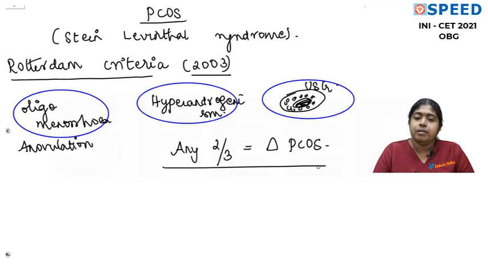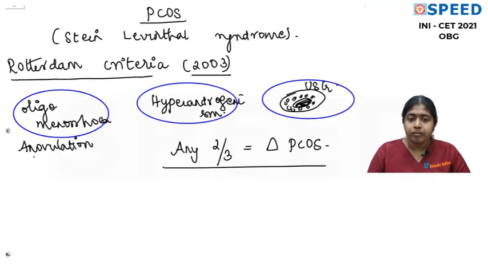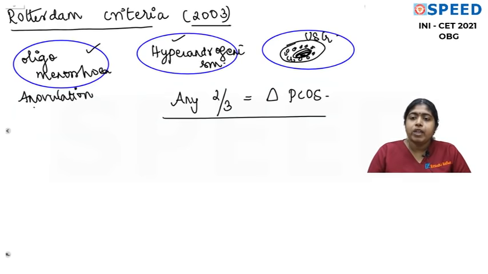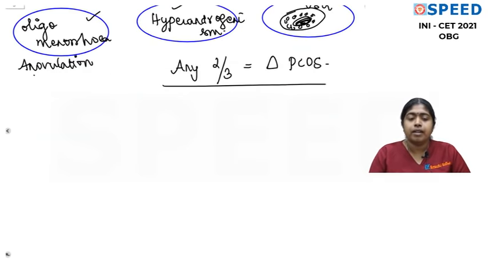Is that understandable? So here you had AIIMS exam questions in previous years, where they will give only anovulation and hyperandrogenism, and in the question will say that ultrasound is normal, both ovaries are normal. Please understand, even then you can make a diagnosis of PCOS as per the Rotterdam criteria. Yes or no? So please don't be carried away by the ultrasound appearance being normal. It is PCOS.